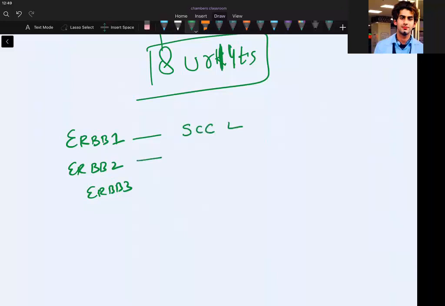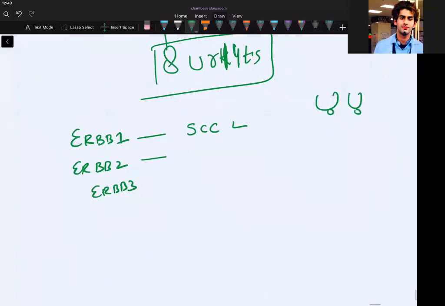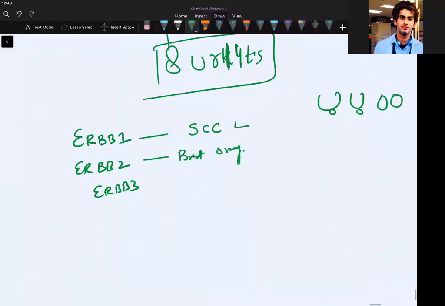ERB2 means breast or 2, isn't it? Breast are 2, ovaries are 2, lungs are 2. Okay. This is how I can remember. And ERB3 is for breast only.